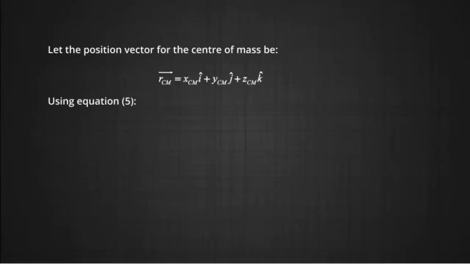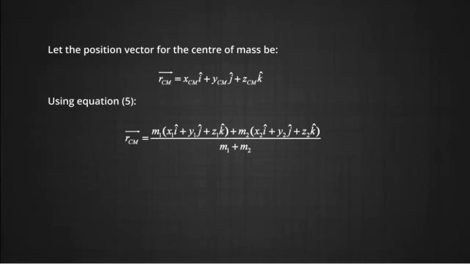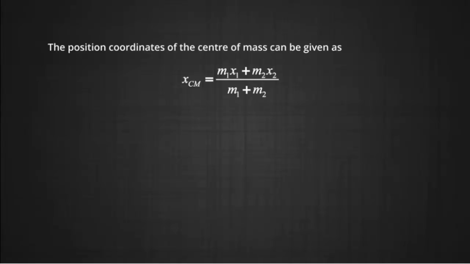Using equation 5, we can write rCM is equal to m1 multiplied by the position vector of m1, which is x1 i cap plus y1 j cap plus z1 k cap, plus m2 times (x2 i cap plus y2 j cap plus z2 k cap), whole divided by m1 plus m2. The position coordinates of the center of mass can then be written as xCM is equal to (m1 x1 plus m2 x2) upon (m1 plus m2).